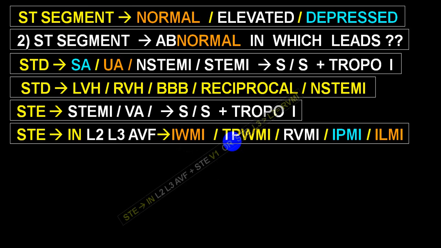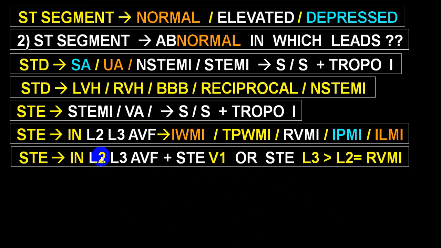Do put all these criteria together. So if ST elevation in lead 2, lead 3, AVF is along with ST elevation in V1, and if there is an ST elevation in lead 3 more than lead 2, always keep it in mind: RVMI.